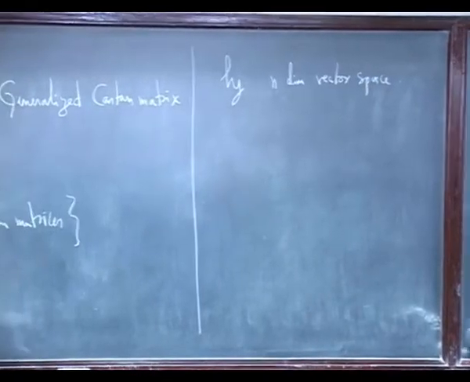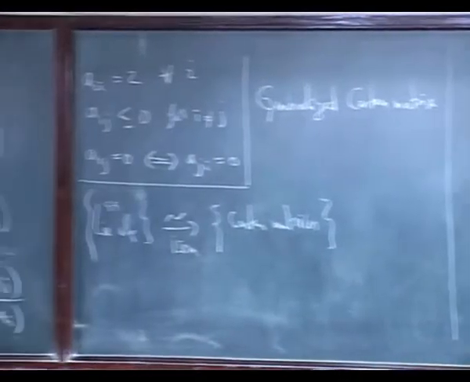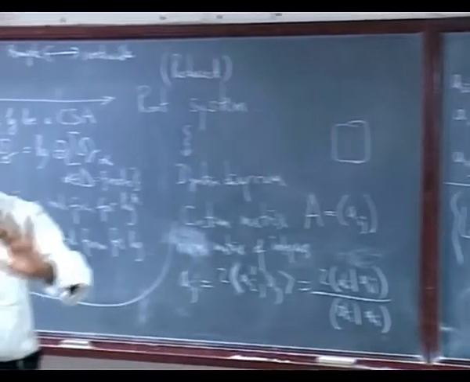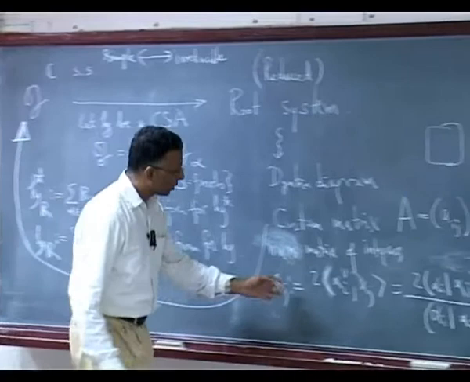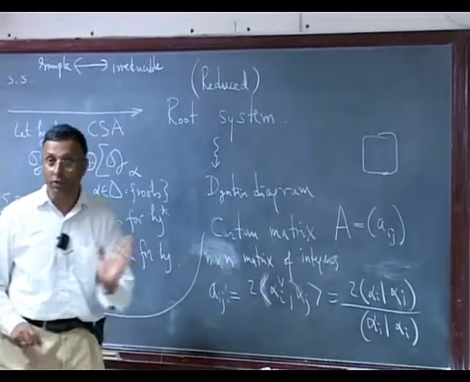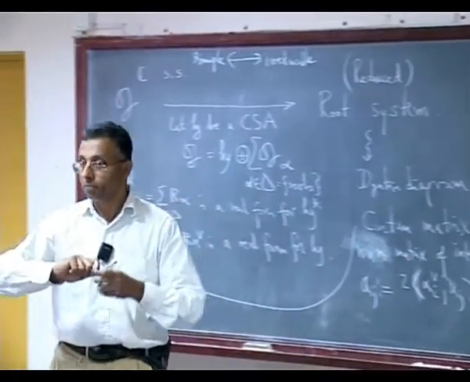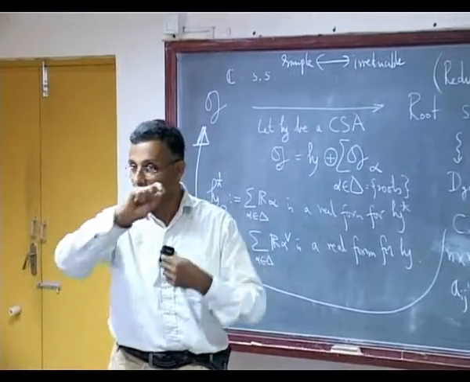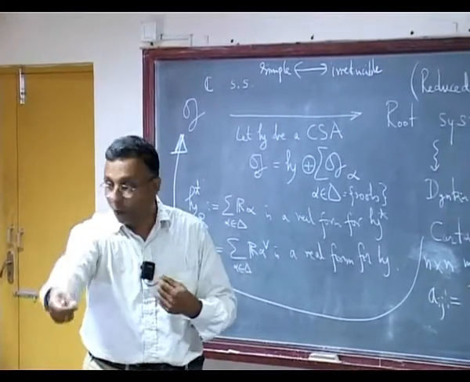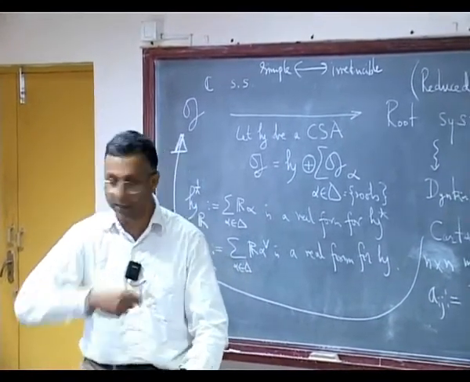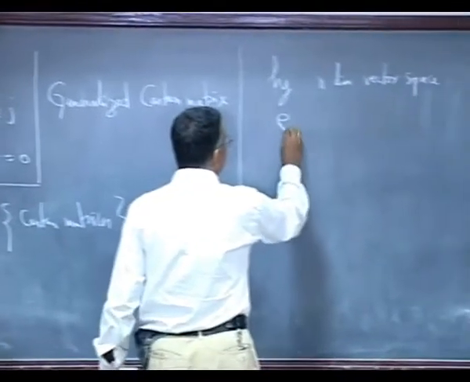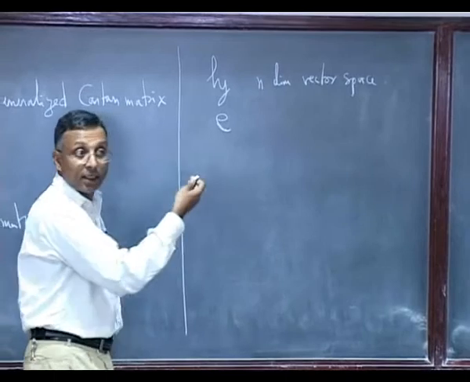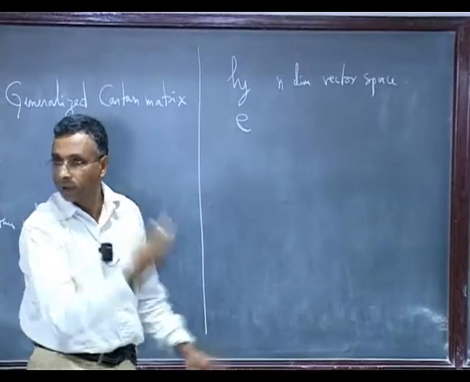I can take, if you want, H1, H2 a basis and do it, but it's convenient to just take a vector space itself. Okay? And what else do I know? For each of the simple roots, I know that there is an element in one of the root spaces and in the other root space, etc. So let me call them EI and FI. Maybe they were called XI and YI. Okay? But these are equal.